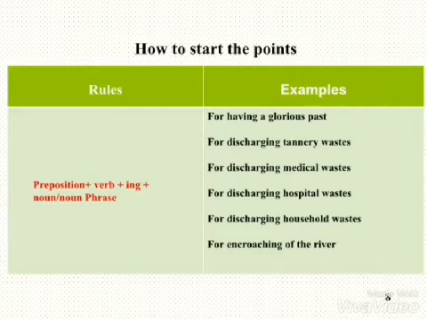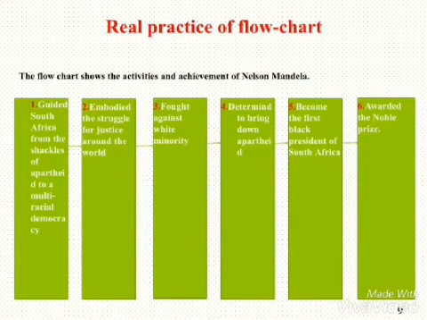Moving to the next point, preposition plus verb plus ing plus noun or noun phrase. For having a glorious past, this is about any cultural practice or maybe craft work. For discharging tannery waste, for discharging medical waste, for discharging hospital waste, for discharging household waste, for encroaching of the river. Maybe this is about environment pollution. Okay, the example.